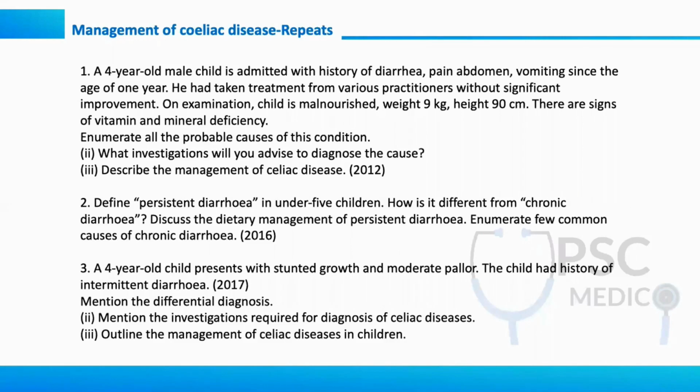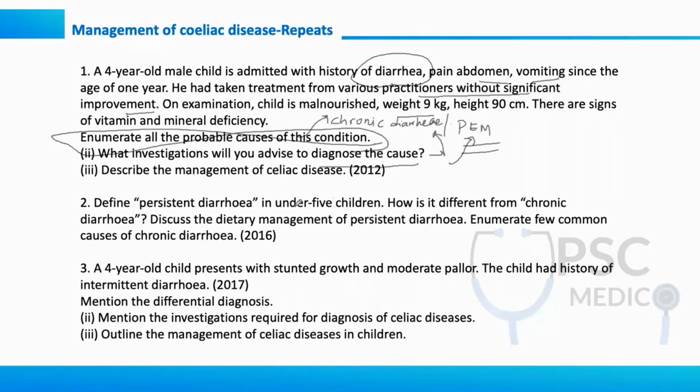So I'll read this question, because I'm stressing this. A 4-year-old male child is admitted with history of diarrhea, pain of abdomen and vomiting. He had taken treatment from various practitioners without significant improvement, and the patient is having chronic diarrhea here, right? And on examination, there is also protein energy malnutrition. So all the possible causes of this condition, you have to mention the causes of chronic diarrhea. In the investigations, you have to investigate diarrhea and also PEM. And they're asking management of celiac disease here.